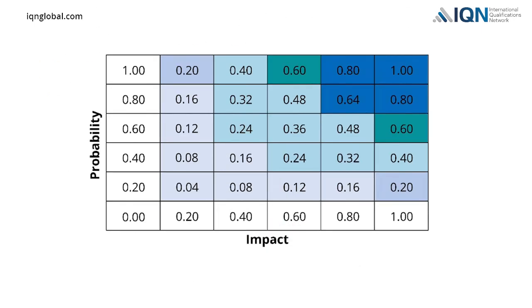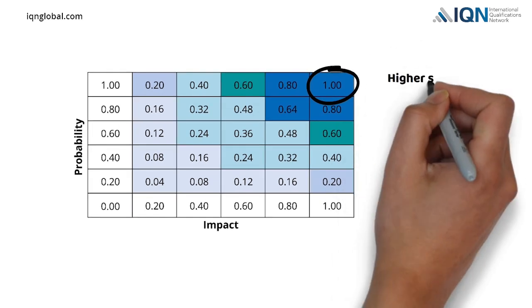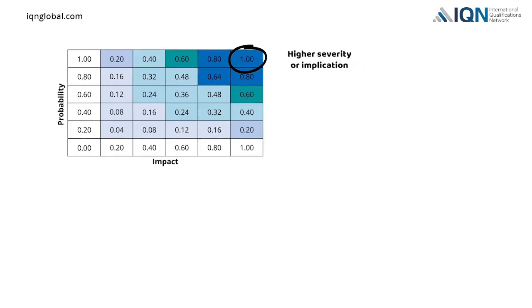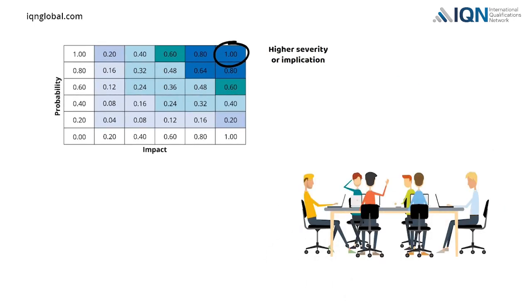If the probability of another risk is 0.80 and the impact score is 0.80, then its risk severity score will be 0.64, 0.80 multiplied by 0.80. If the risk severity score is close to 1, it indicates higher severity or implication for the project. That is why the project team will give more attention to risks with a higher severity score.